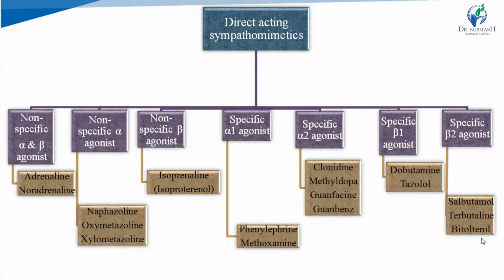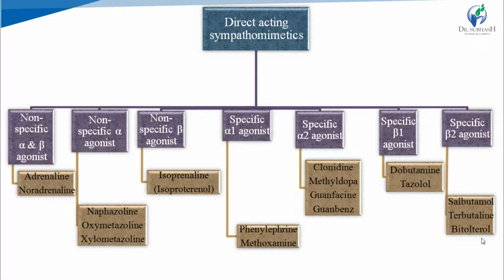In specific alpha 1 agonist, the drugs are phenylephrine and methoxamine. In specific alpha 2 agonist, the drugs are clonidine, methyldopa, guanfacine and guanabenz. In specific beta 1 agonist, the drugs are dobutamine and prenalterol. And in specific beta 2 agonists, the drugs are salbutamol, terbutaline, and bitolterol.